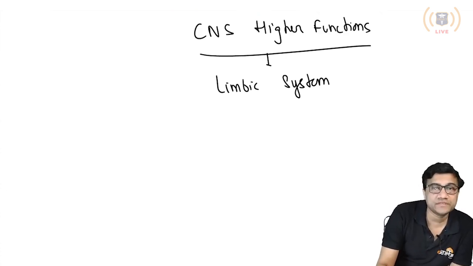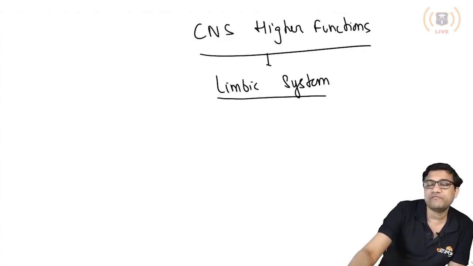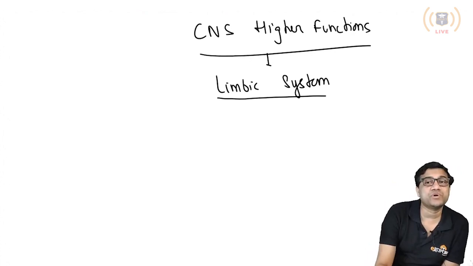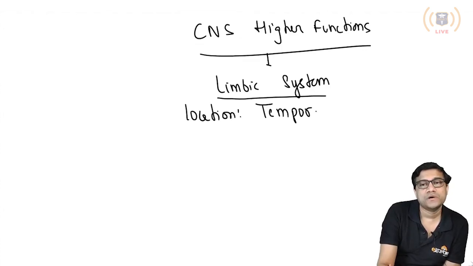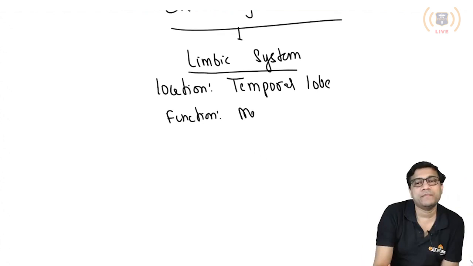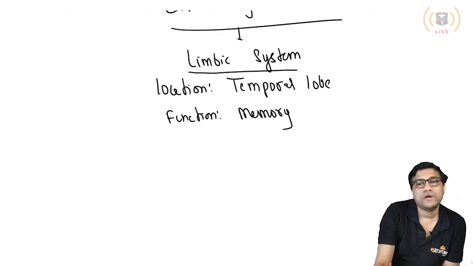Now what is the limbic system? The limbic system is made from various structures in the part of the brain called the temporal lobe. So location: temporal lobe. Function: it is mainly for memory and genesis of emotions.